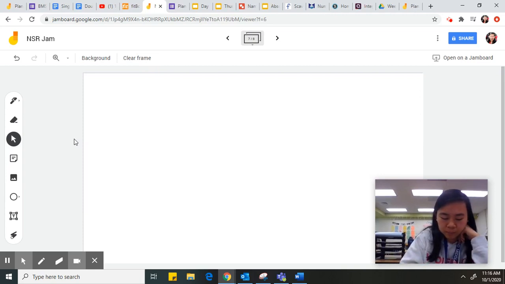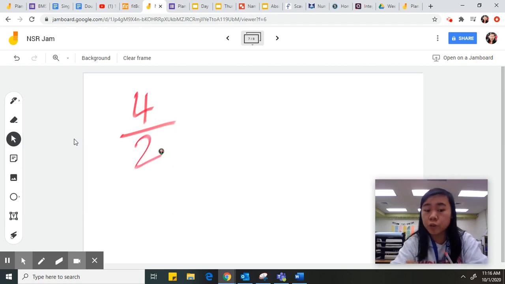So what if I had 4 halves this time, 4/2? This is an improper fraction, some of you guys told me, because you told me the numerator is bigger than the denominator, right?